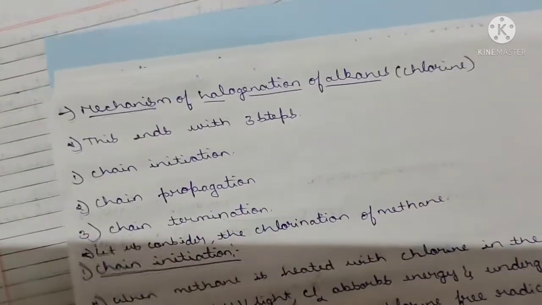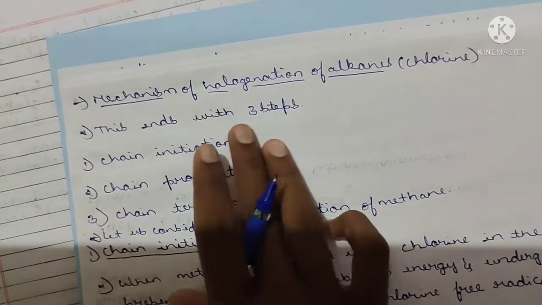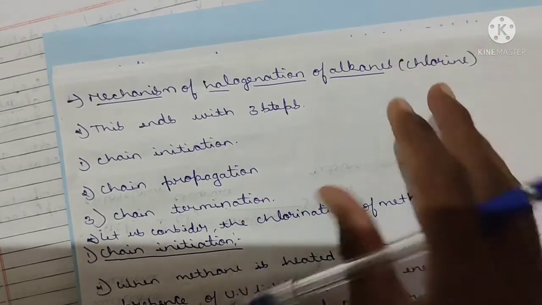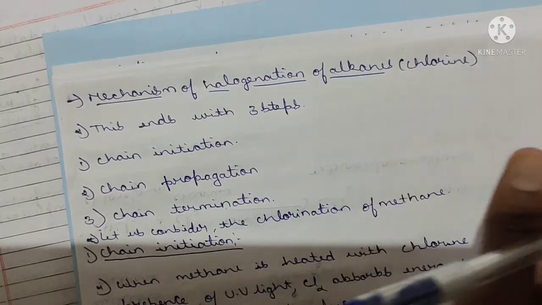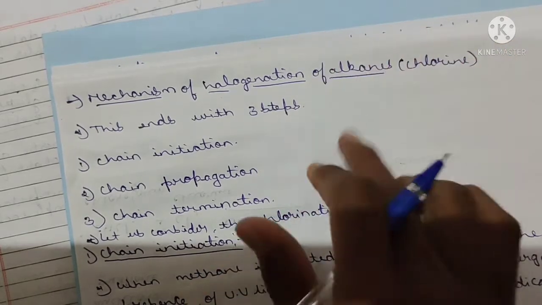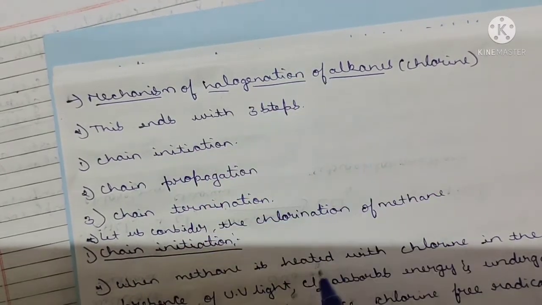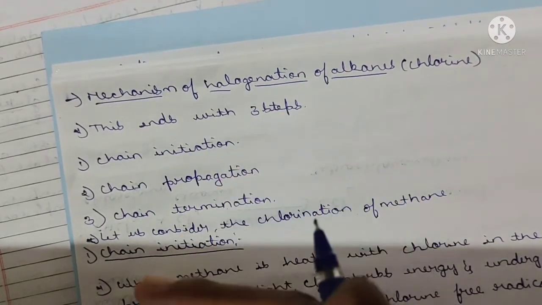Here basically, my dear brothers and sisters, there are 3 steps. Here we will discuss the mechanism of halogenation of alkanes. We will take especially chlorination, and consider the chlorination of methane. This halogenation, or free radical substitution reaction, has 3 steps.